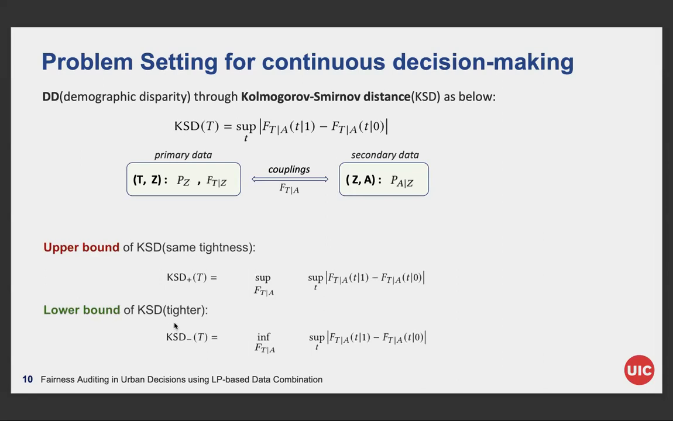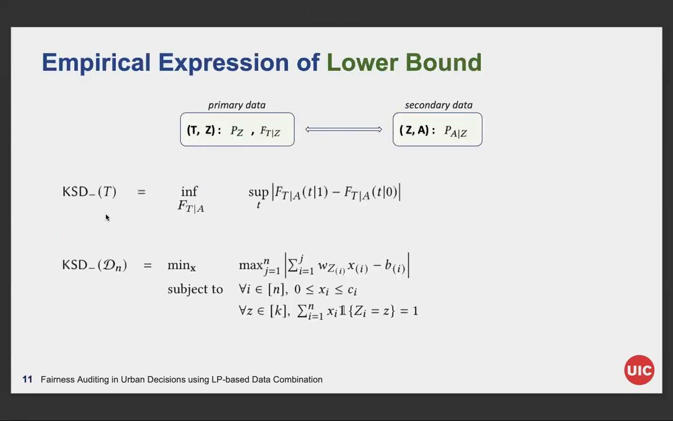The Carlos and others approach gives a direct way to tightly calculate KSD plus, but not for KSD minus. The main focus of our paper is to find a pragmatic way to compute the lower bound of KSD. Well, this is the exact analytical expression. When we deal with the empirical distributions derived from the data, we rewrite it as the following optimization problem.